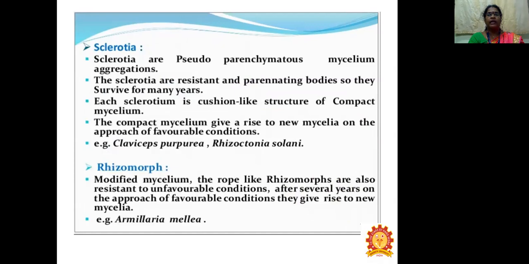Sclerotia: pseudoparenchymatous mycelium aggregations. These sclerotia are resistant and perennating bodies, so they survive for many years. Each sclerotium is a cushion-like structure of compact mycelium, which gives rise to a new mycelium on the approach of favorable conditions. Example, Claviceps purpurea, Rhizoctonia solani. And rhizomorph is a modified mycelium. The rope-like rhizomorphs are also resistant to unfavorable conditions. After several years, on the approach of favorable conditions, they give rise to new mycelia. Example, Armillaria mellea.